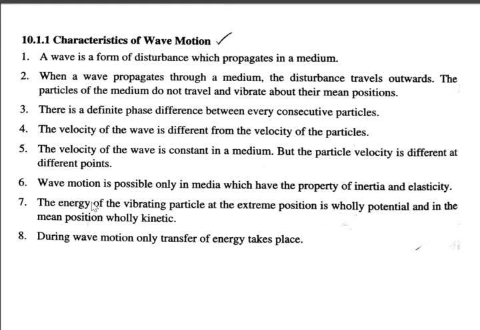Seventh point, the energy of the vibrating particle at the extreme position is wholly potential, and in the mean position it is completely kinetic. So this is with respect to the vibrating particle. When it crosses the mean position, remember the particle will have maximum speed, maximum velocity, maximum kinetic energy. Whereas when the particle reaches the extreme points during its vibration, the potential energy will be maximum, kinetic energy will be zero, and even the velocity of the particle will be momentarily zero at that point.